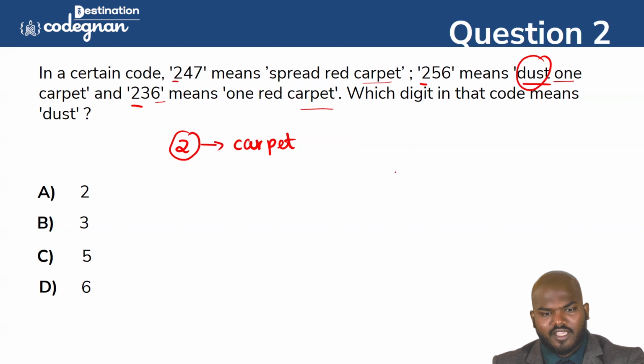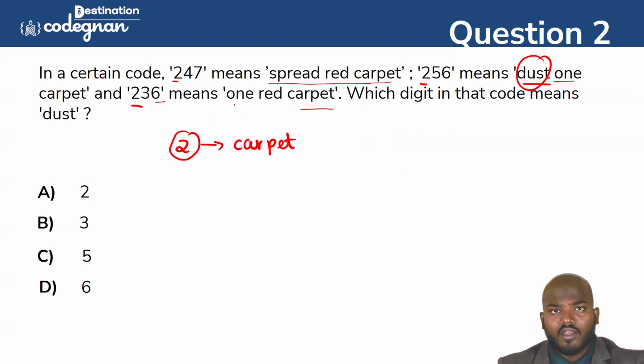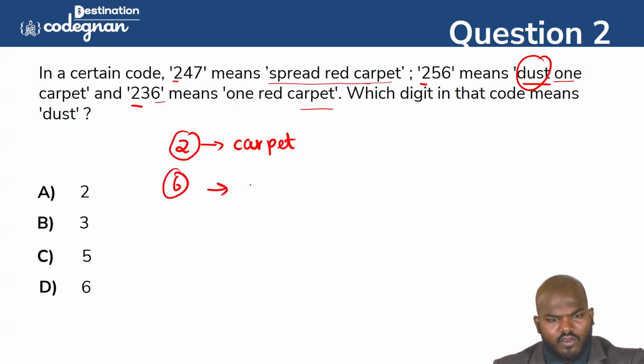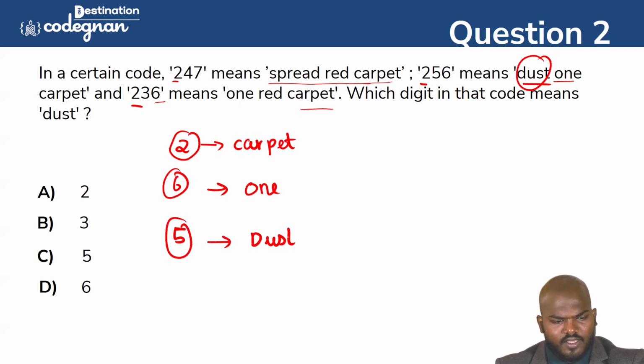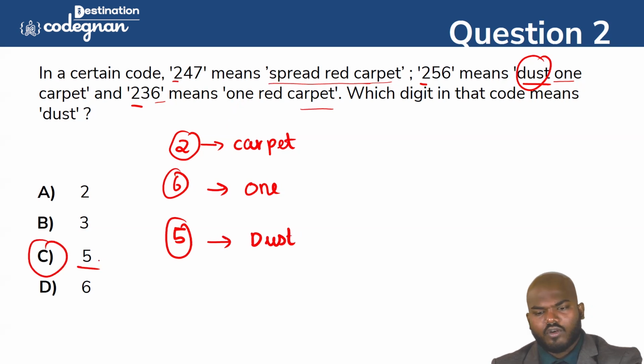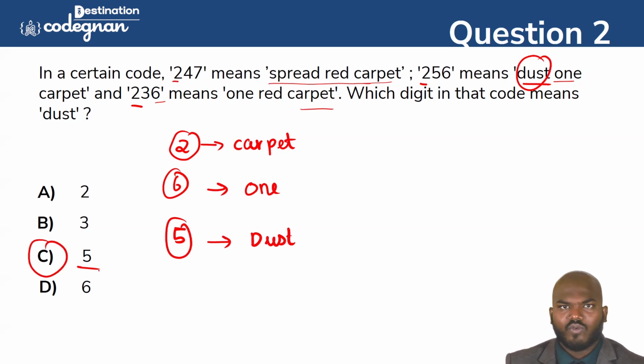You see all the sentences here: spread red carpet, dust one carpet, one red carpet. Here, dust is coming in only one place. You see this one here we have the 1, here also we have the 1. So only the 6 is the number, we can go for the 1 probably. But coming to the point, the 5 we can call as dust. So this is how you point out the answer of this question. Everyone clear, guys? This is also a very easy one. Please make sure you understand this one, guys.